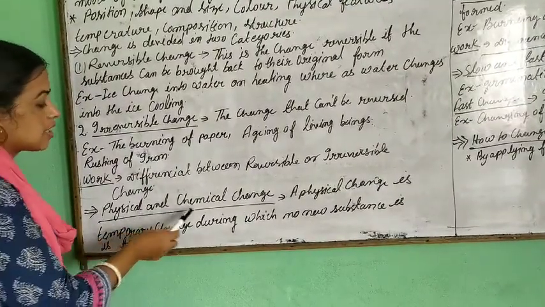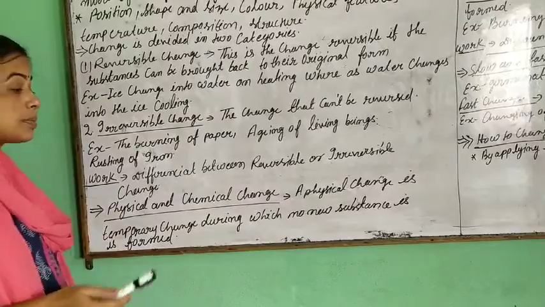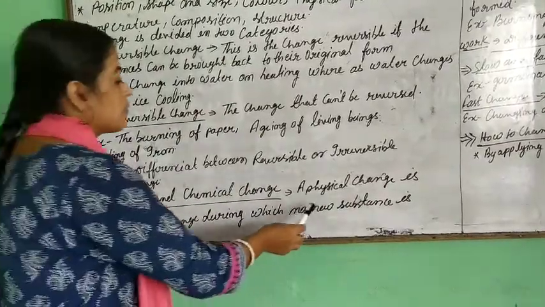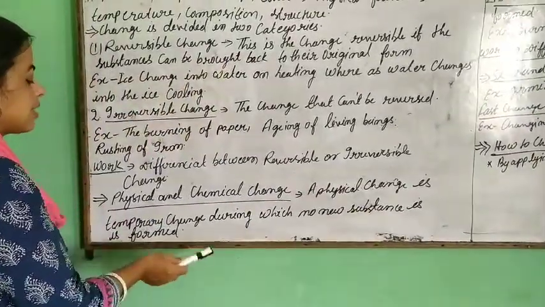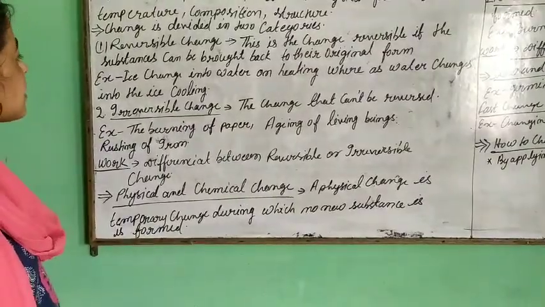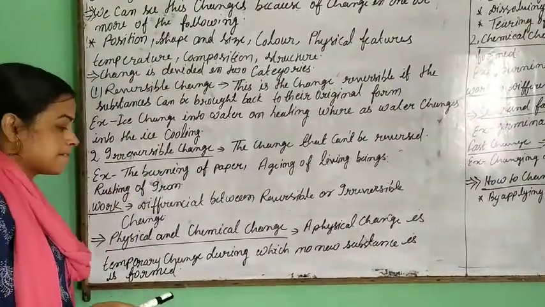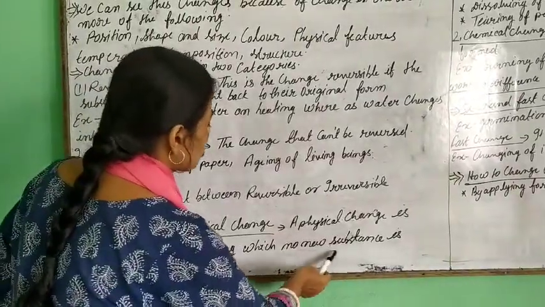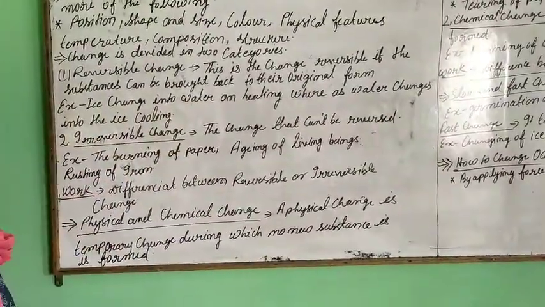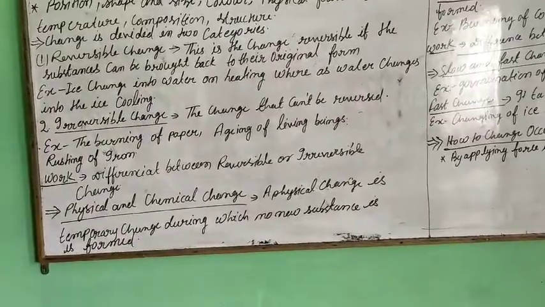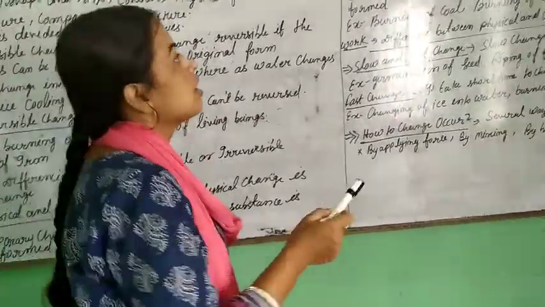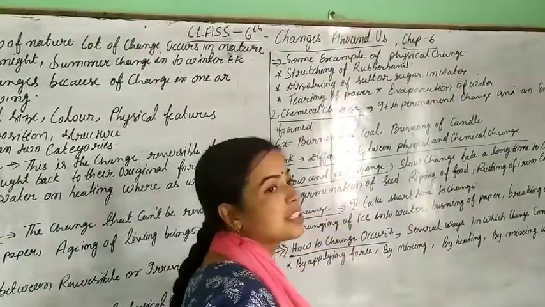Next is physical and chemical change. What is a physical or chemical change? A physical change is a temporary change. It means it is just like a reversible change. So this is the physical change where no new substance is formed. Here are some examples of physical change.